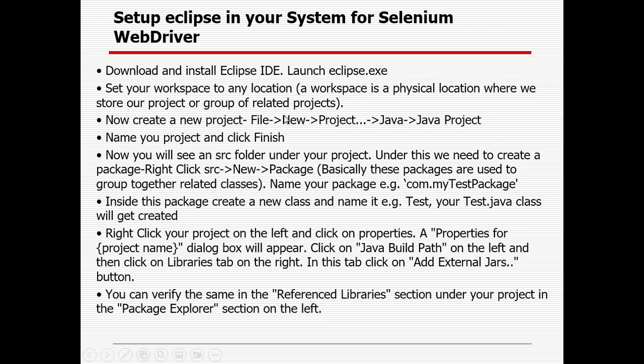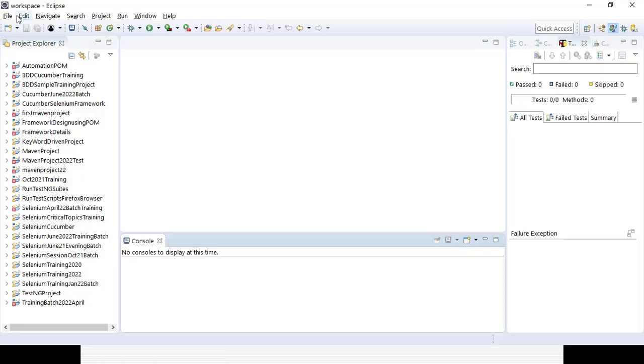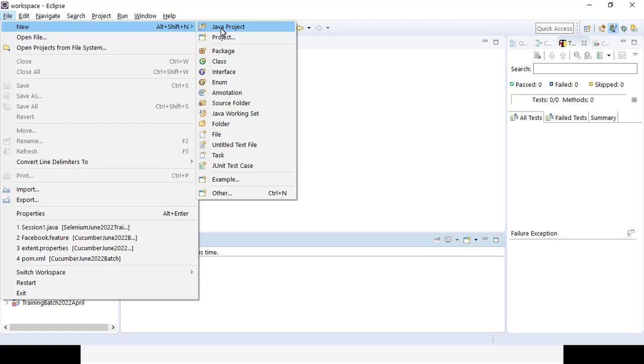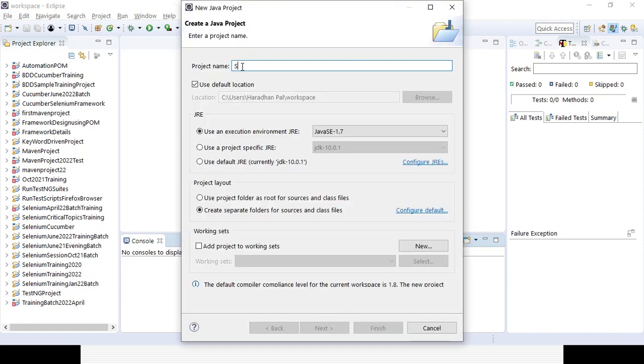So you need to download the Eclipse IDE, right? We need to set up the workspace. Then you need to open Eclipse. Then we need to click on new, new Java project. Then here you need to give some project name, suppose Selenium 22 batch. Then you just click on finish.